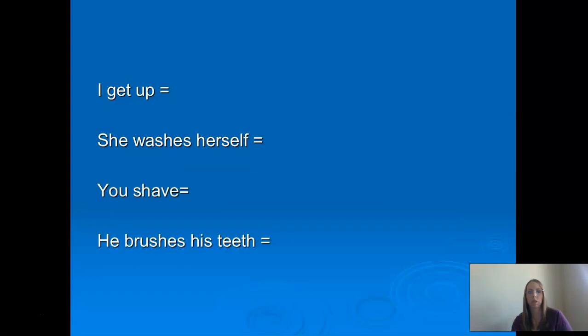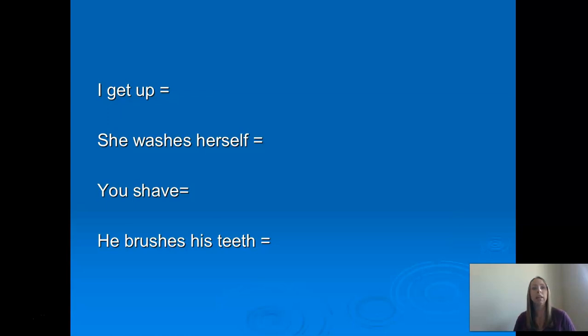So now that we practiced the forms a little bit, let's talk about what you would do if you actually wanted to say these things. I get up. She washes herself. You shave. He brushes his teeth. The she washes herself, I realize, is a little bit weird in English, where you say more like, oh, she's washing her face, she's washing her hands, she's going to shower, right? The idea, like I said, for all of these is you're doing something yourself.